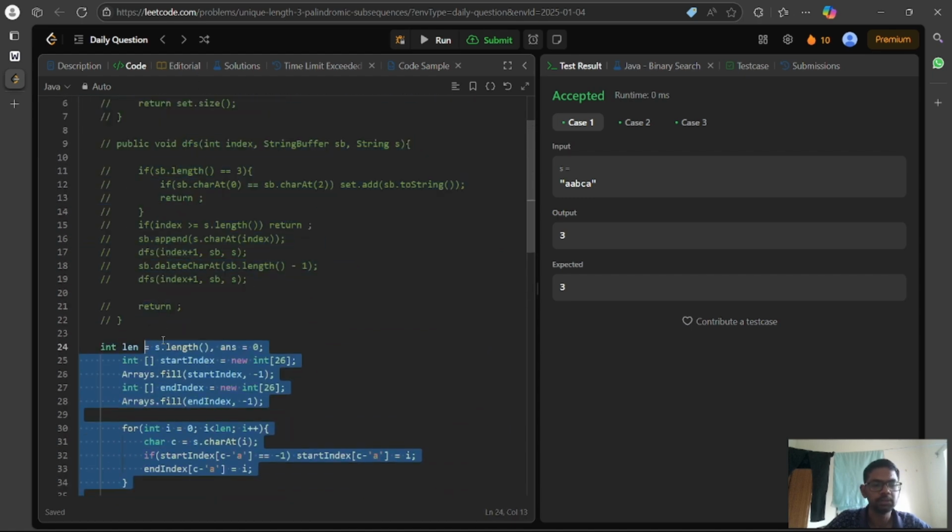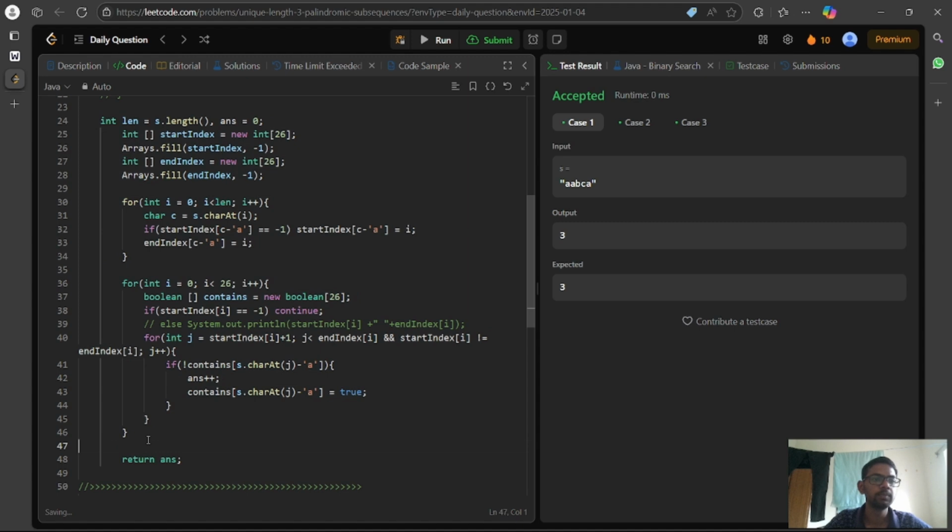This part is the code where this is the start index of size 26. We initiate a complete array with -1, and for the end index we also initiate a complete array with -1. We keep updating the start index if it is equal to -1, and we always assign the index for the end index, so only the last one is retained.